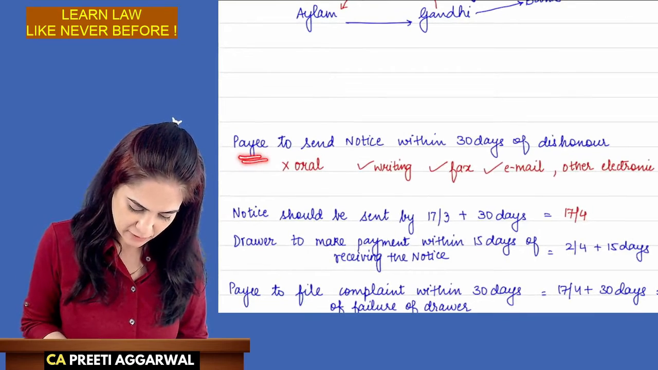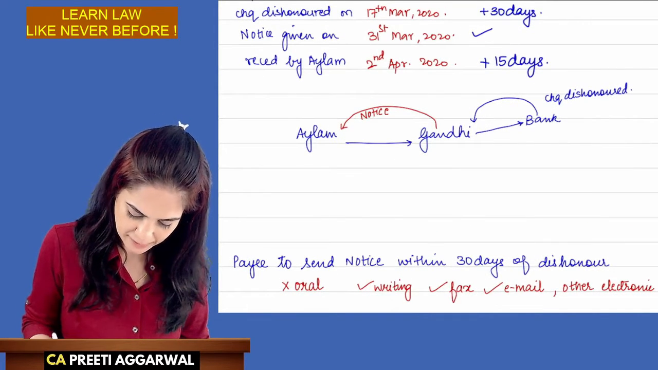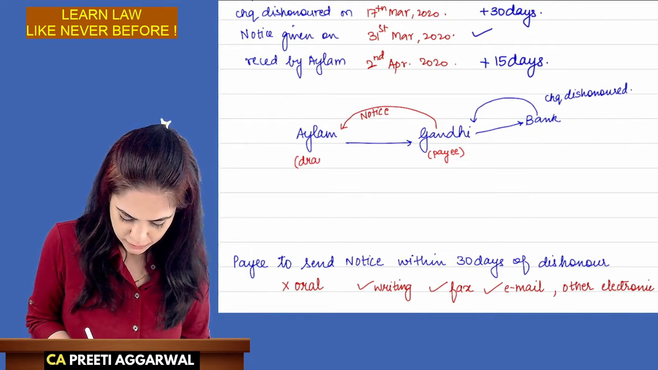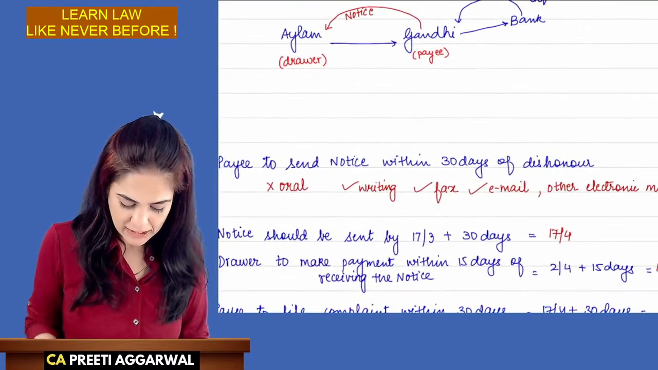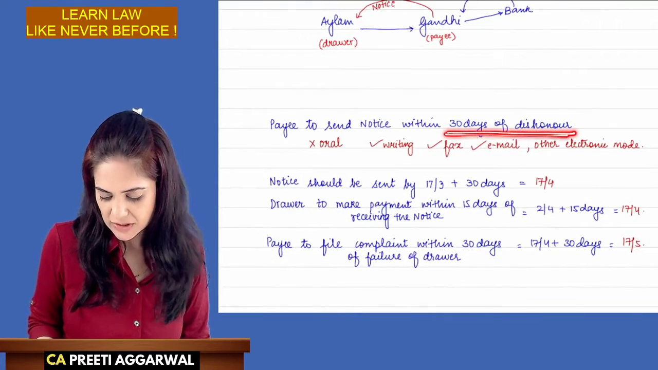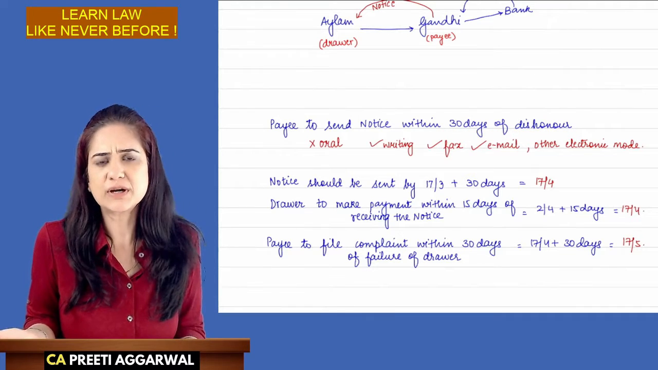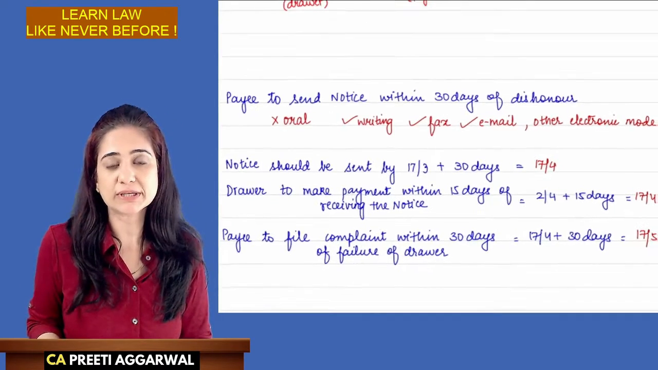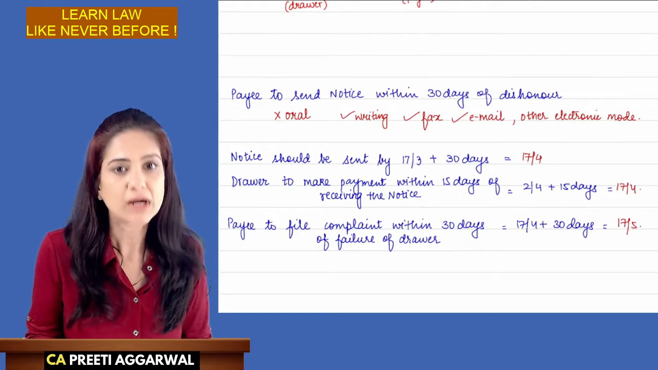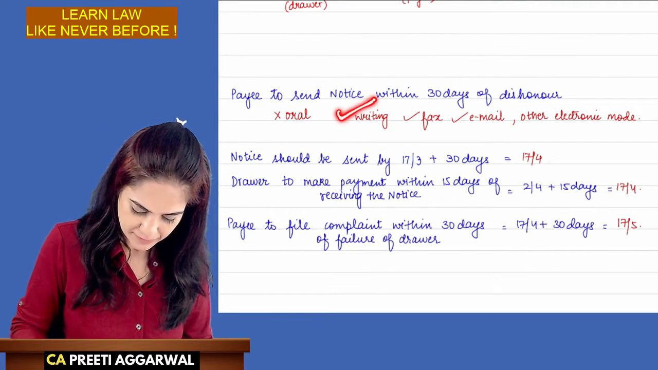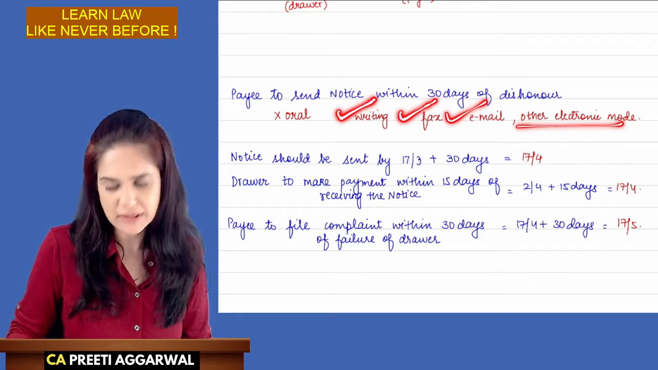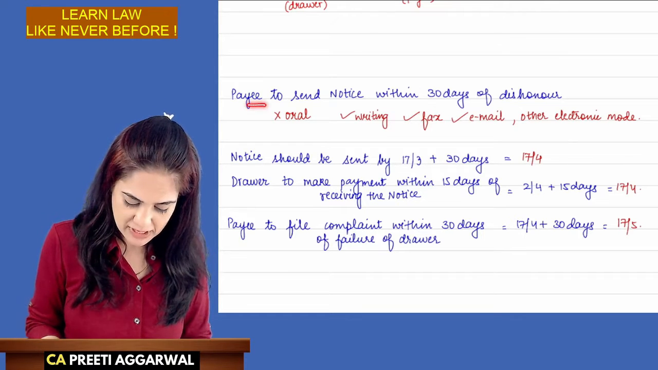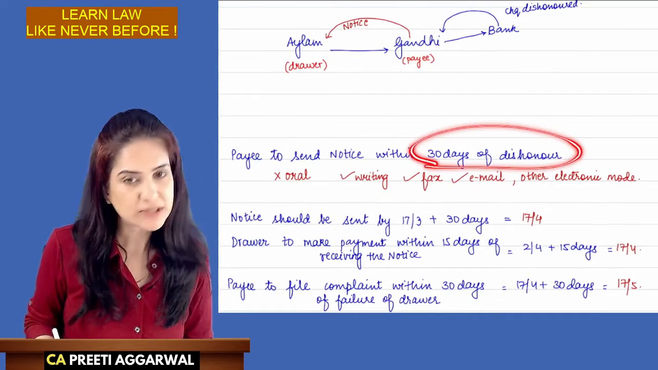The payee, in our case, Mr. Gandhi. Okay, Mr. Gandhi is the payee. Payee means the person in whose favor the check is drawn. Alam is the drawer. The payee must send a notice within 30 days of dishonor. How will you give the notice? How will you inform him that the check is dishonored? You cannot give notice orally because it cannot be produced as evidence in the court of law. You have to give the notice in writing or by fax or email or any other electronic mode. All this will provide proof of delivery. So notice will be given within 30 days of dishonor.